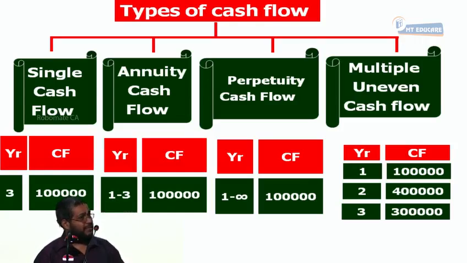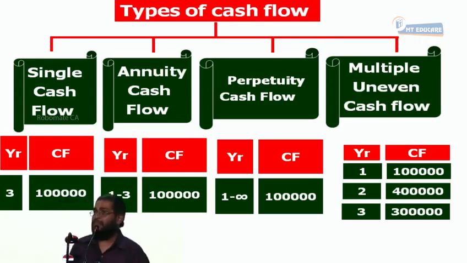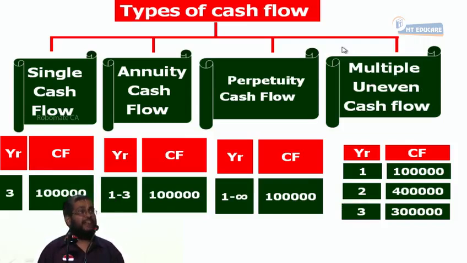So these are the various types of cash flow patterns that can be there. Apart from that, there is something called a growing perpetuity that also exists. We will be discussing it during share valuation later. Everybody following or not?